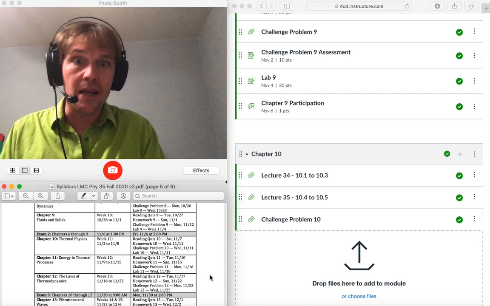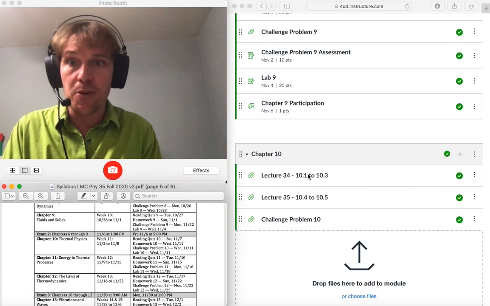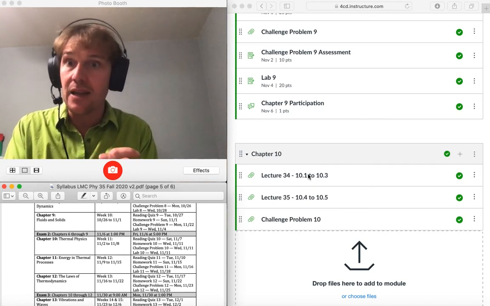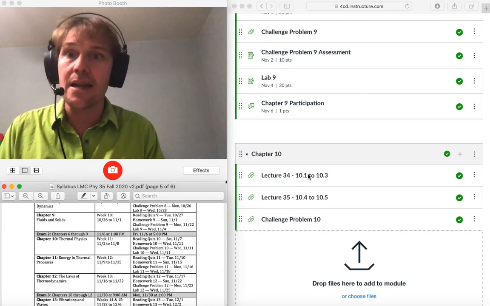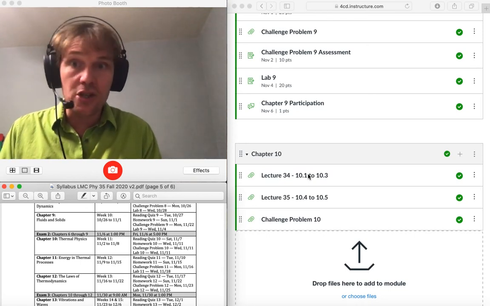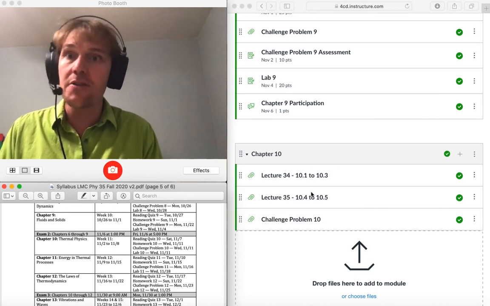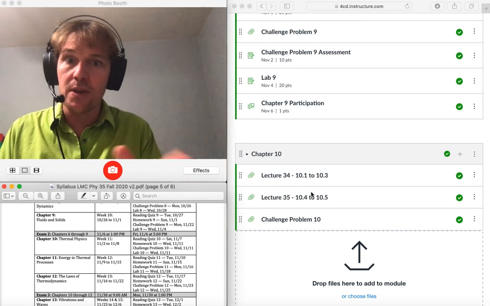Case in point, if you look at Chapter 10, there are only 2 lectures. There's not that much content. Basically, the concepts can be broken down into thermal expansion, which has pretty straightforward problems, and then the ideal gas law. There's also the kinetic theory of gases, which is included in the ideal gas law lecture. But that's it, just those 2 concepts, pretty self-contained. The challenge problem is up. Obviously there's going to be a homework and a lab, and other content that falls within Chapter 10.